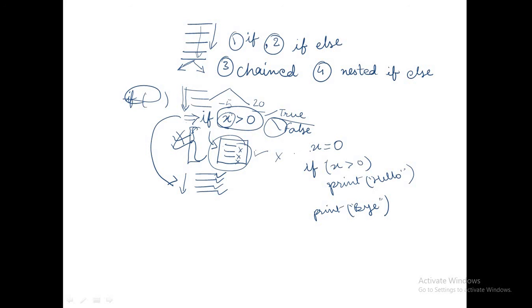Now what happens? The value of x is 0. First of all, the assignment statement will be executed. Then the condition, if x is greater than 0, is false. So this particular print statement will not be executed, and the output will be bye only, because bye is outside the if block.